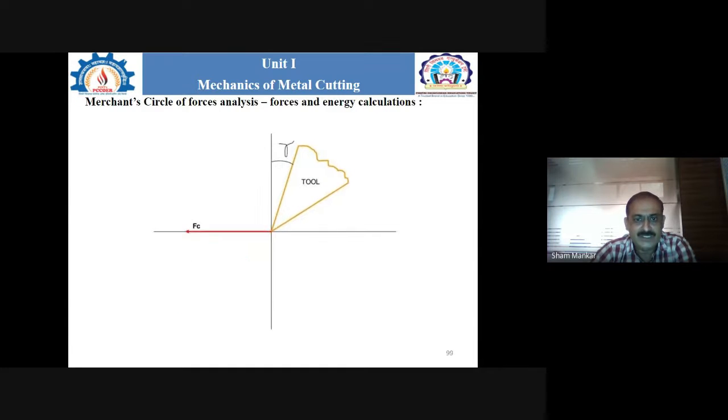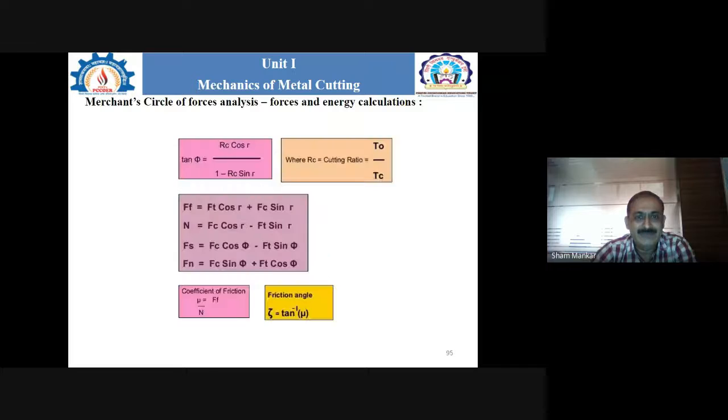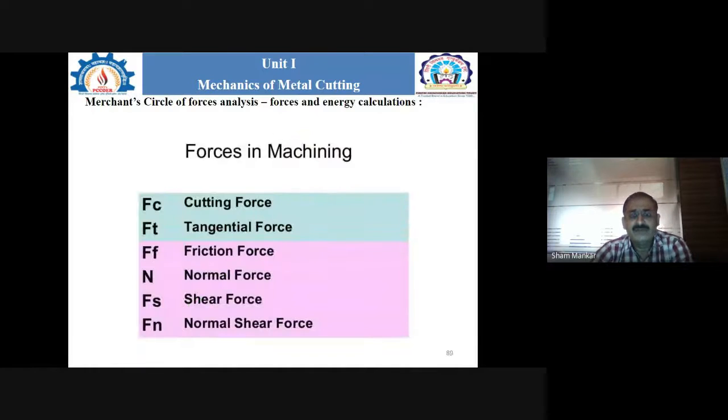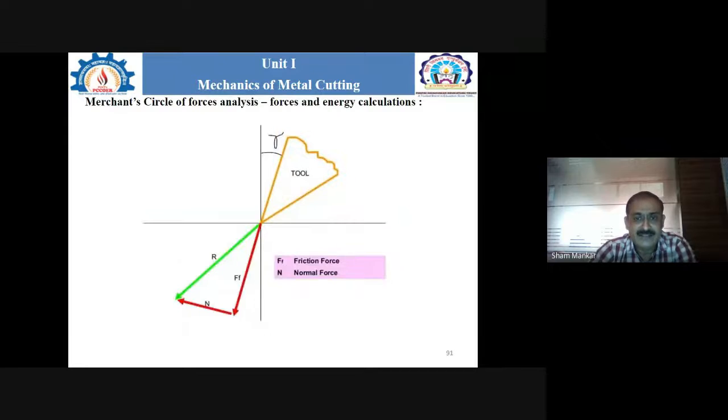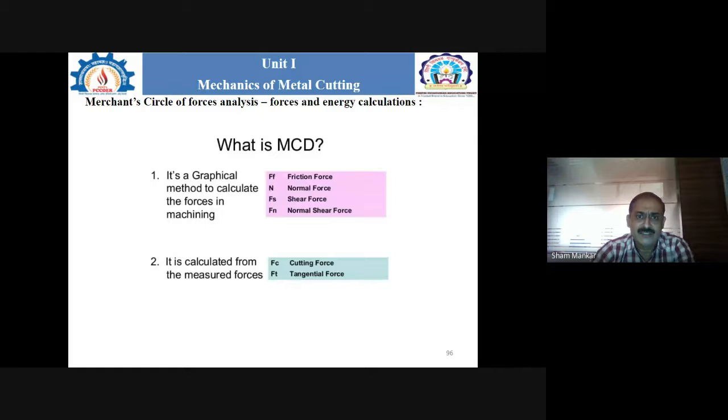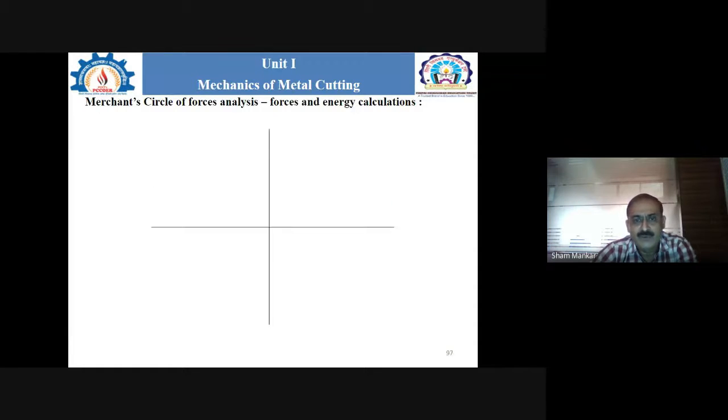But again, one must know the important factors we are going to consider. There are different forces and different angles. That is finally useful when we want to draw the Merchant circle for the force analysis.